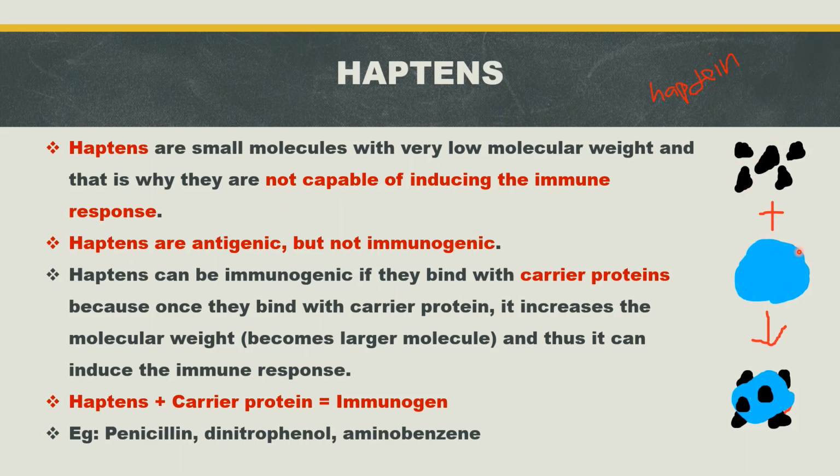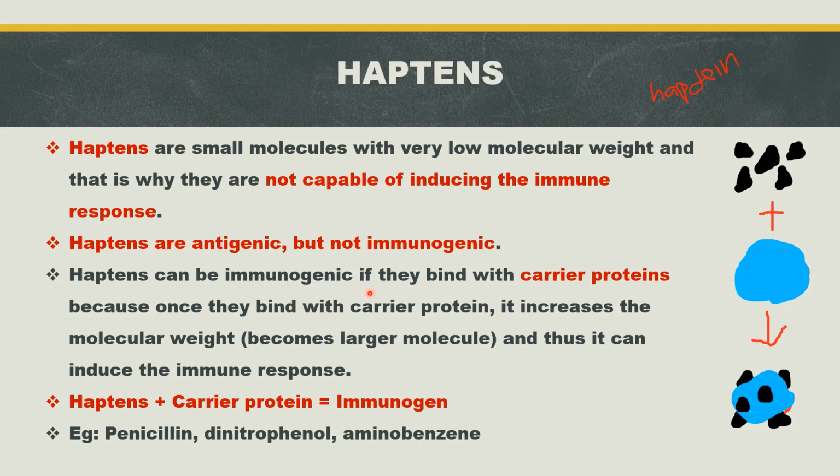That will induce an immune response. If it is able to induce an immune response, it is an immunogen. So haptens can be immunogenic if they bind with a carrier protein, because once they bind, it increases the molecular weight and thus it can induce an immune response.